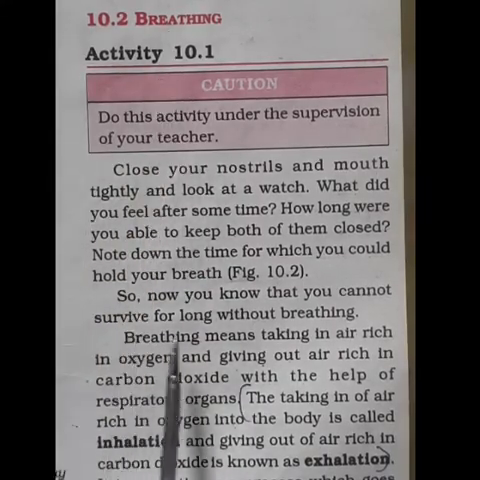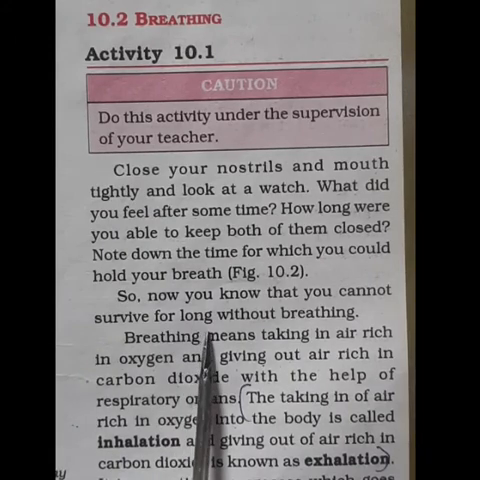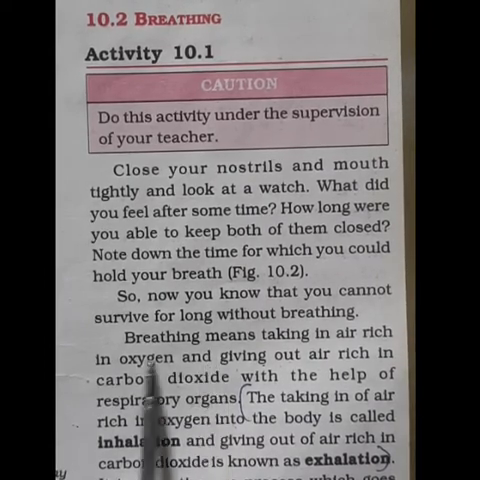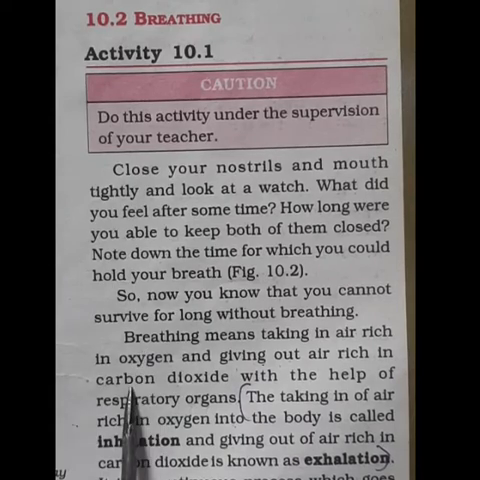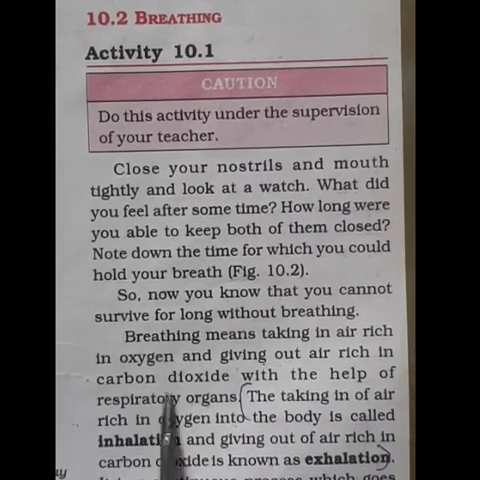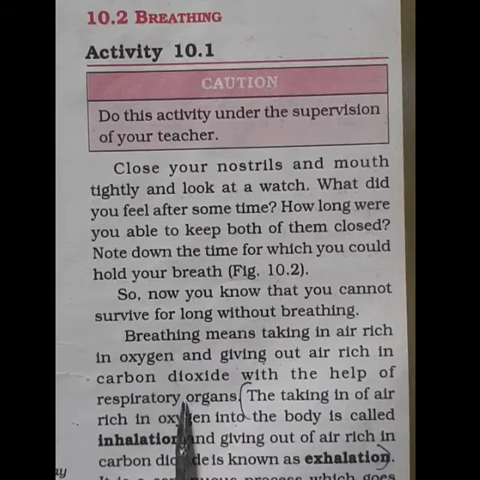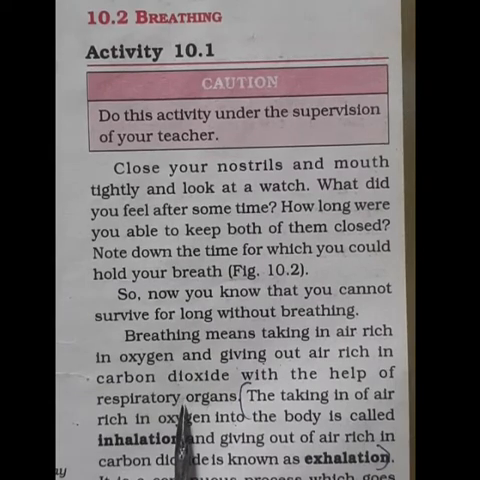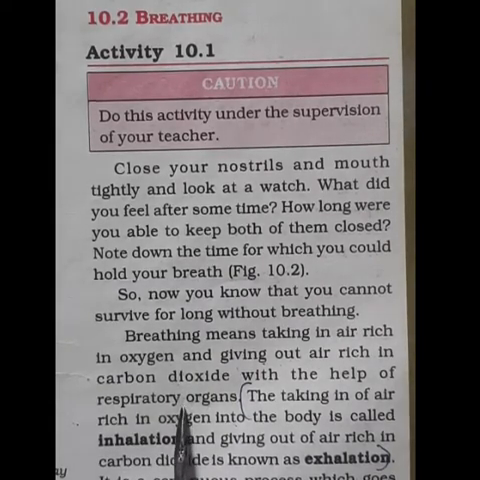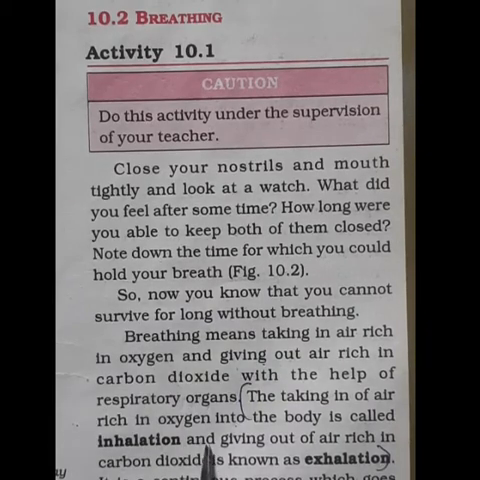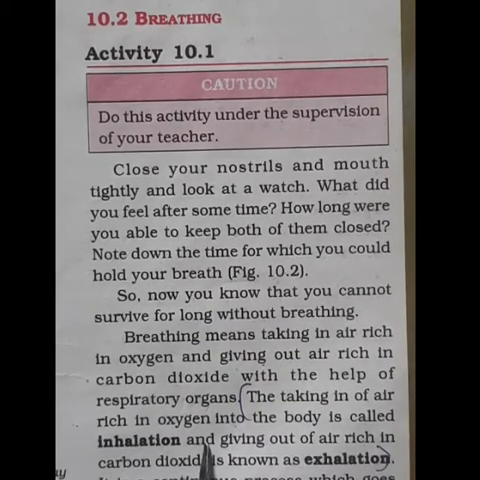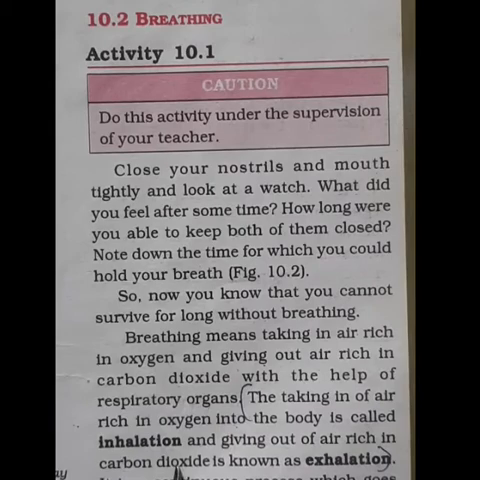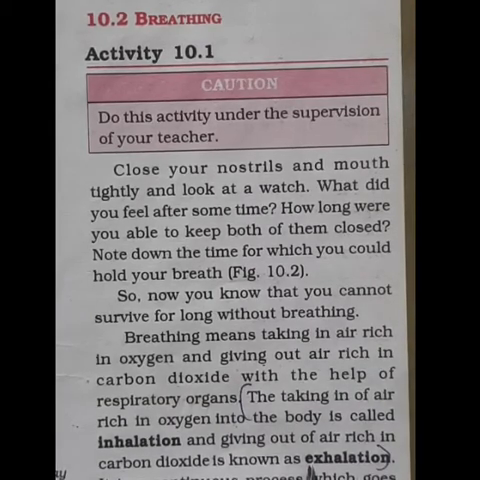Breathing. We all know that we cannot survive for a long time without breathing. What do you mean by breathing? It means taking in air rich in oxygen and giving out air rich in carbon dioxide with the help of our respiratory organs. We human beings have a respiratory system with organs such as nose, trachea, lungs, isn't it, for the process of respiration. The taking in of air rich in oxygen into our body is called inhalation, and giving out air rich in carbon dioxide is called exhalation.